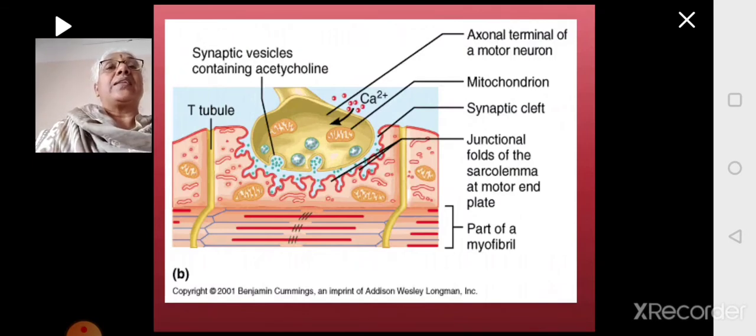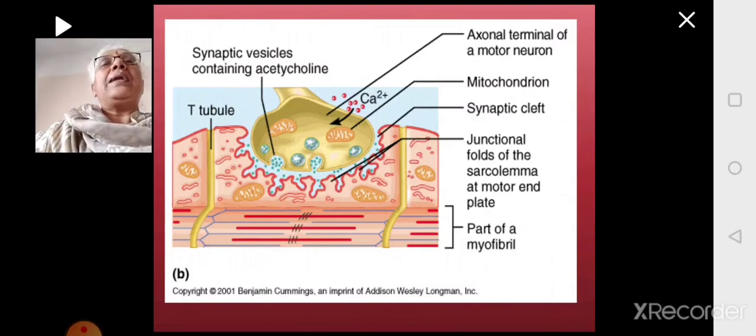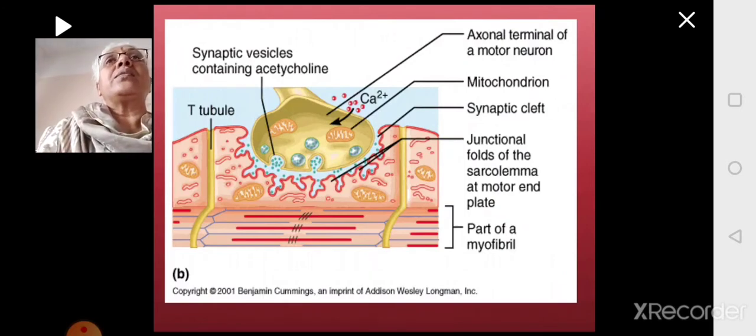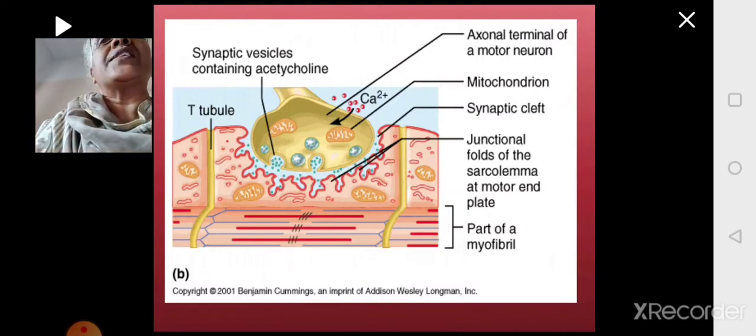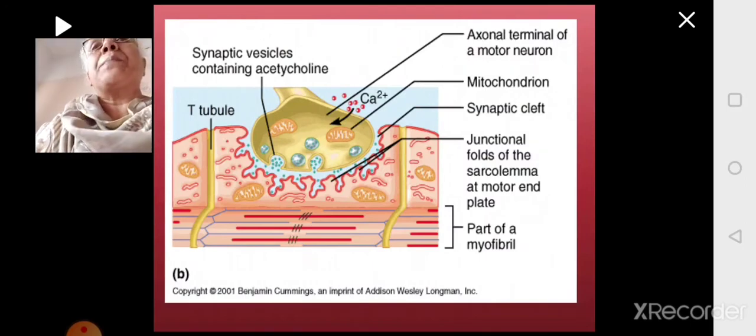The dendrites receive the action potential close to the cell body, and it will be conducted along the axon. That is the synaptic transmission along the axon, which you have already studied in your nervous system chapter.